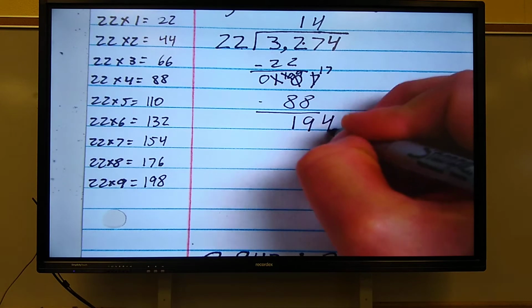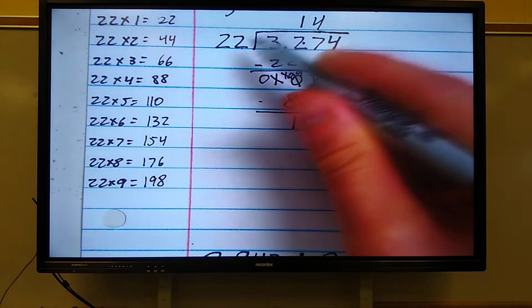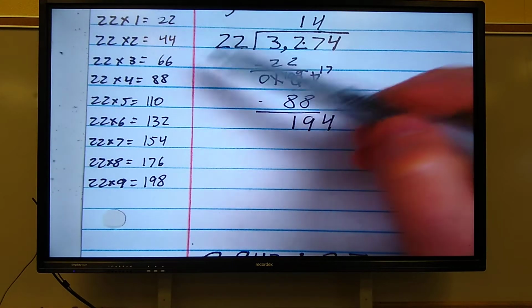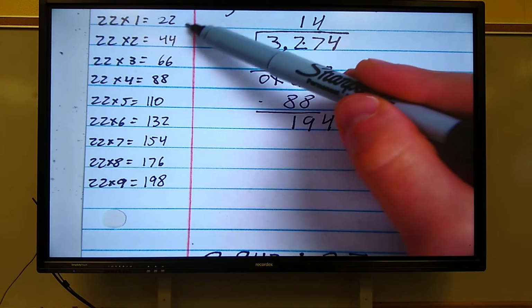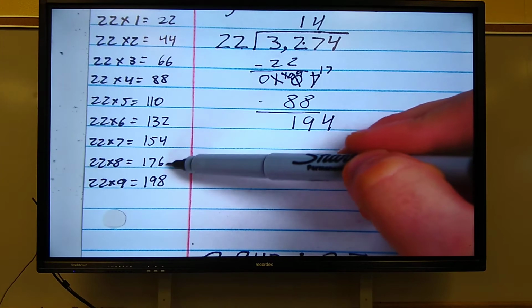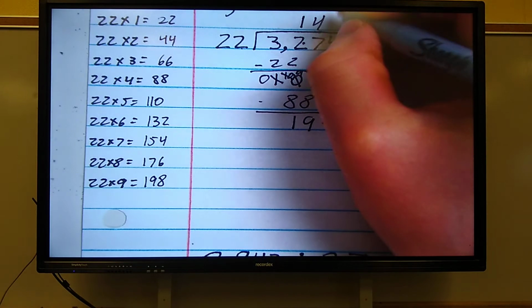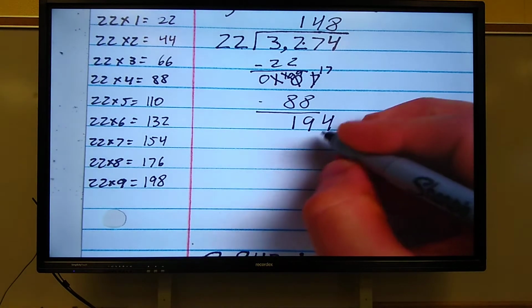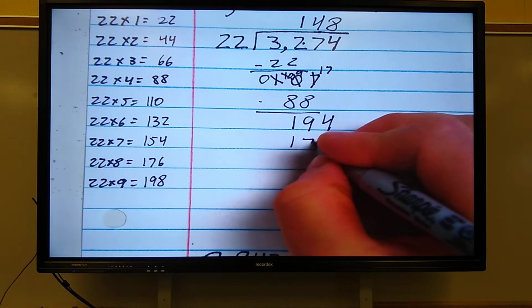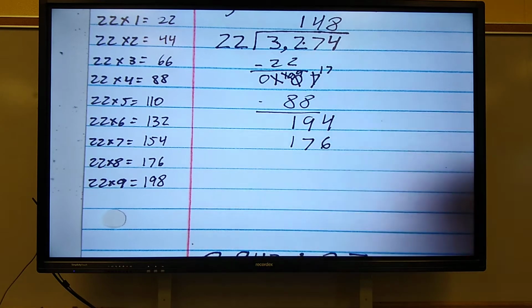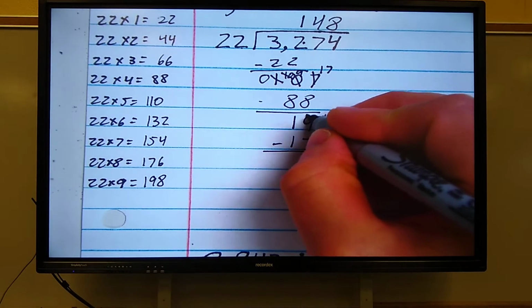Bring down the 4. Can 22 go in 194? Yes, it can. How many times? On down we go. 8 times. 8 times 22 is 176. And now we must subtract. 4 minus 6, can't do it.